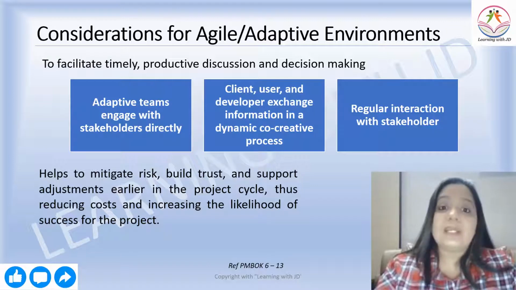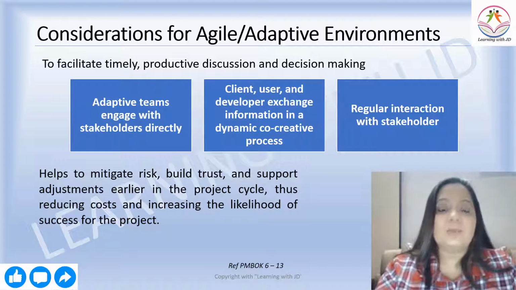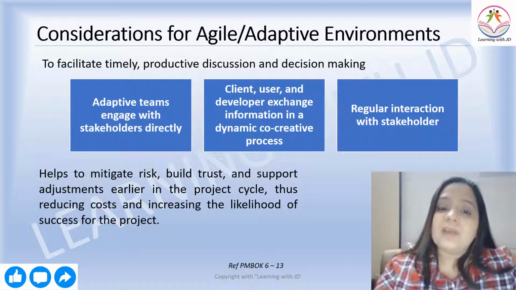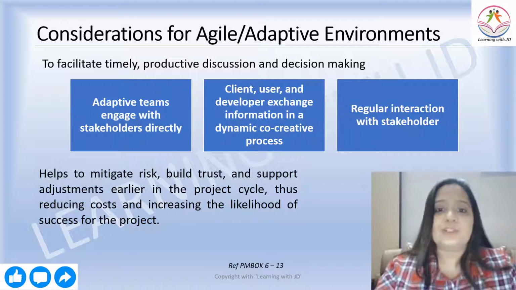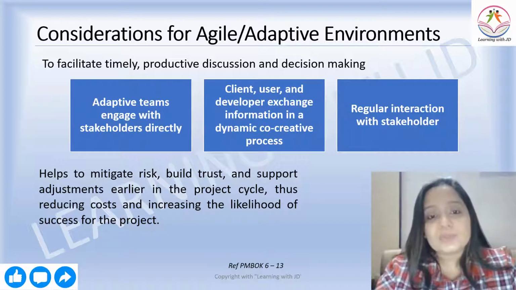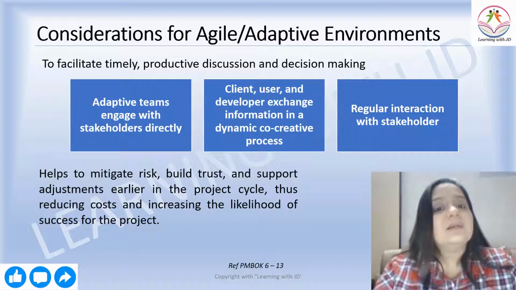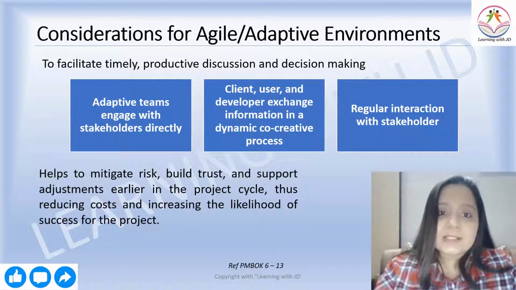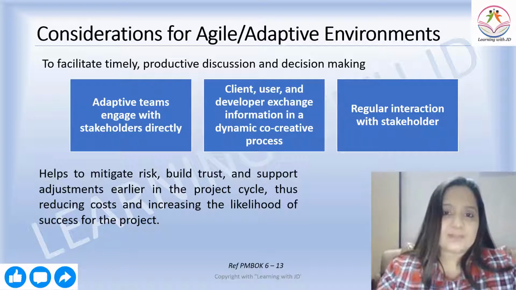So this helps to mitigate risk, right? Because you are trying to create an environment in which the stakeholder believes you, an environment where the rejection from the stakeholder will be minimal, right? So it helps in building trust and supports adjustments earlier in the project cycle, thus reducing the cost and increasing the likelihood of success of the project. This is so obvious, right? When you keep a stakeholder involved, you will ensure that the trust is built. You will ensure that they support you in terms of any adjustments, and hence it will reduce any kind of cost.